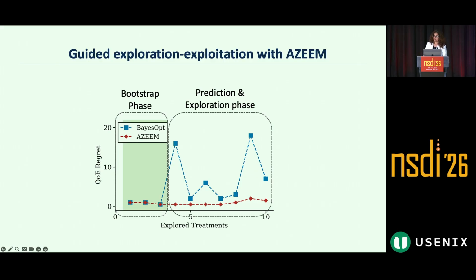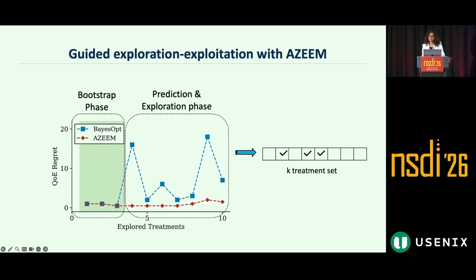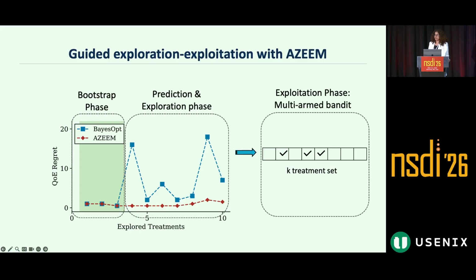Hence, the high QE regret, which is common with Bayesian optimization during exploration, does not take place with AGIME, making our exploration efficient. The final step is the recommendation. AGIME doesn't pick a single best treatment. It rather outputs a set of K treatments, the top K performers of the ones that we just explored. This set is then handed off to a live adaptation system, typically a multi-arm bandit, and the multi-arm bandit will take these K candidates and dynamically assign a larger share of production traffic to whichever one is currently winning.